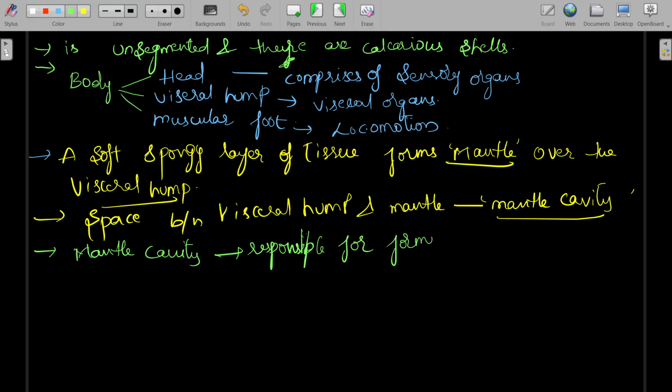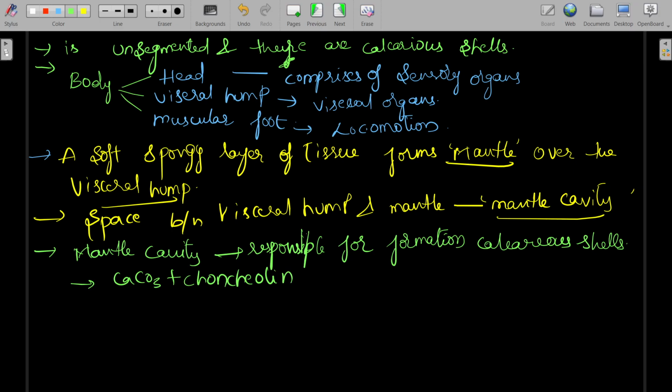These calcareous shells are made up of calcium carbonate plus conchiolin, which is a protein.